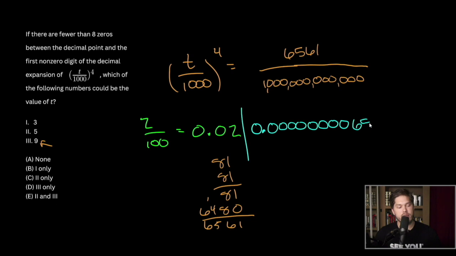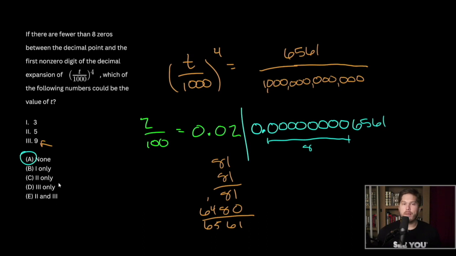This will be 6, 5, 6, 1. And how many zeros are left here? That's 1, 2, 3, 4, 5, 6, 7, 8. That's 8 zeros. We're told that we need fewer than 8 zeros, and we don't have fewer than 8 zeros here. We have 8. So choice 3, number 9, doesn't even work. And so our answer is going to be A, none.